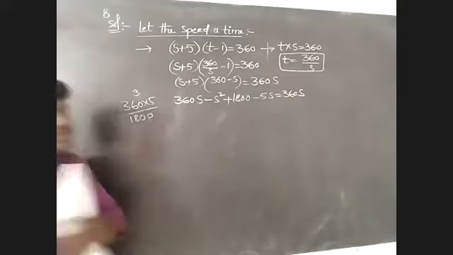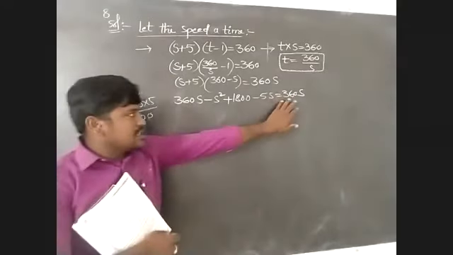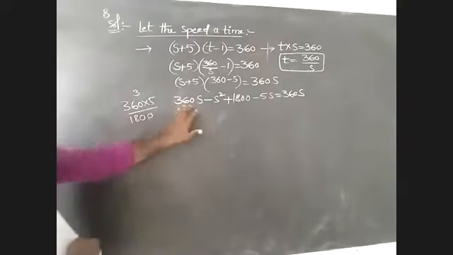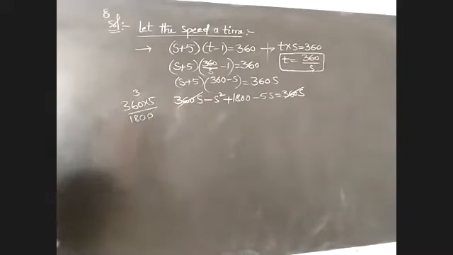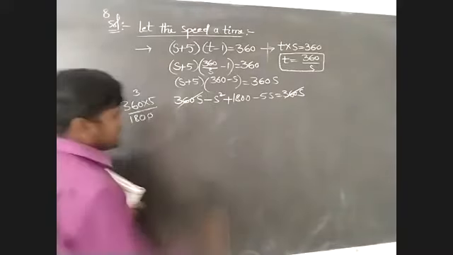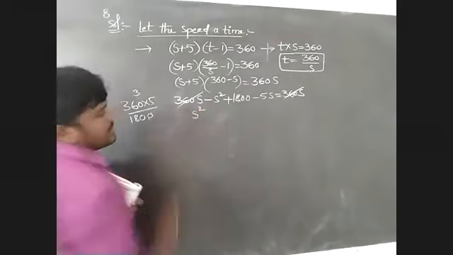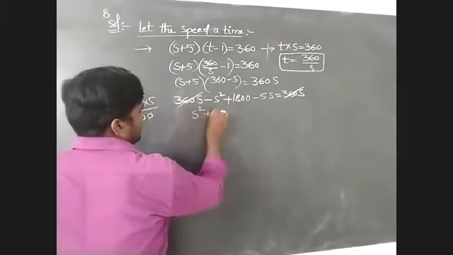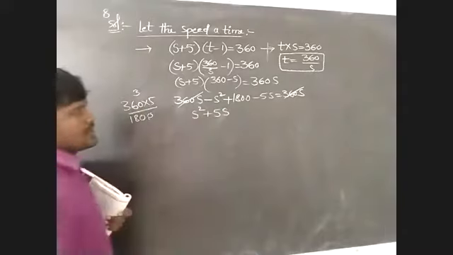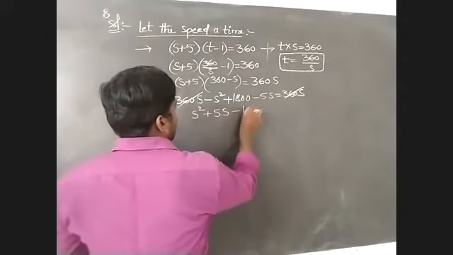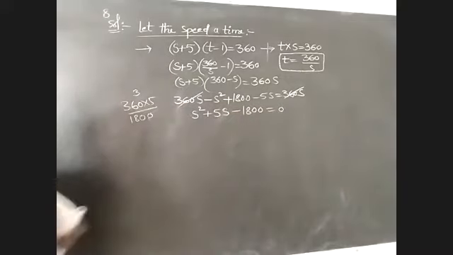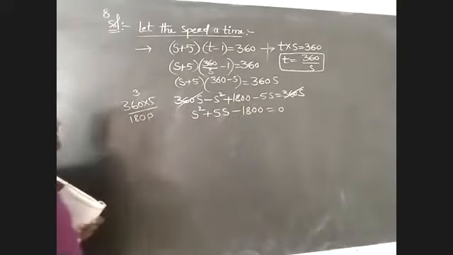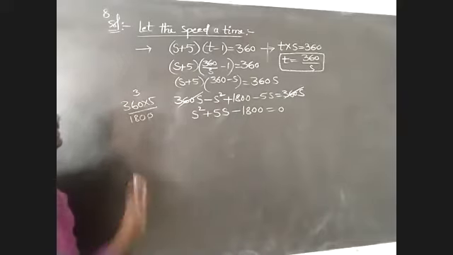You will observe this is the equal to symbol. Here also 360s, here also 360s. Both sides have the same, so they cancel. Then on that side we get s square plus 5s minus 1800 is equal to 0. Minus becomes plus on that side, plus becomes minus. This is a quadratic equation in variable s.